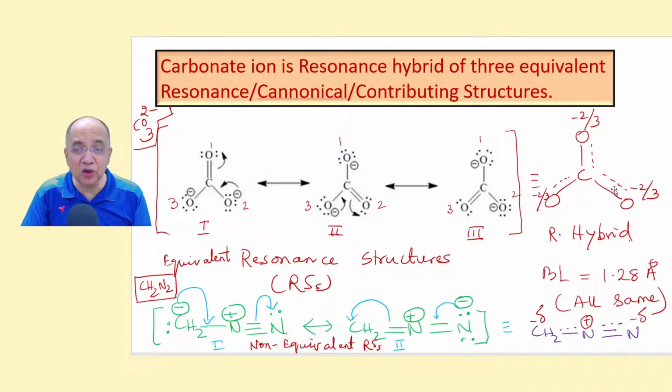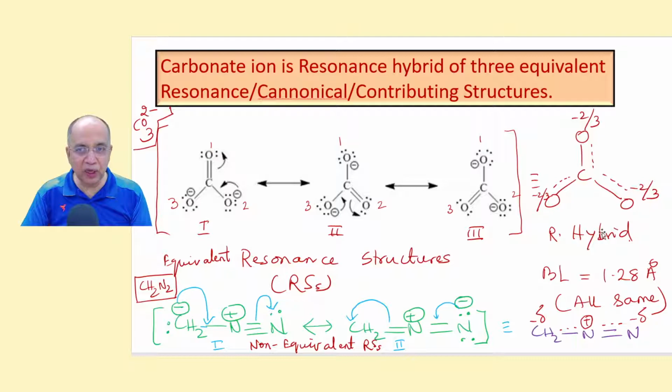So all these bonds are neither single bond nor double bond. The bond order lies between 1 and 2. That is why there is a dotted line to indicate a partial bond over a sigma bond. The pi bond is delocalized, spread out, so that the bond order is averaged to the same value. The net bond order at each bond will be 2 plus 1 plus 1, 4 bonds shared by 3 contributors, so 4 by 3, 1.3333.